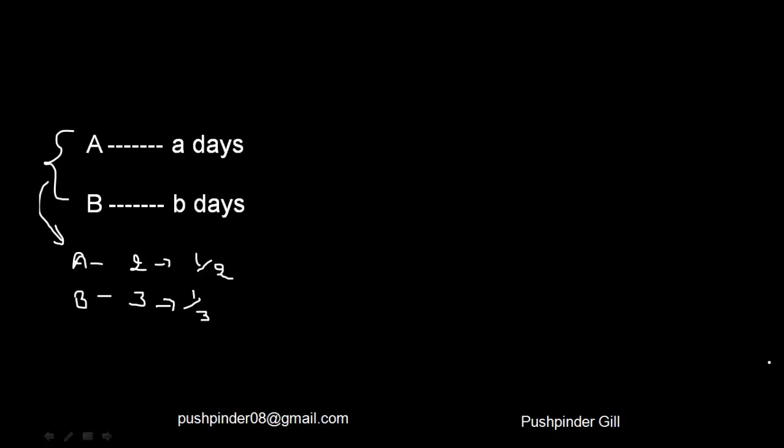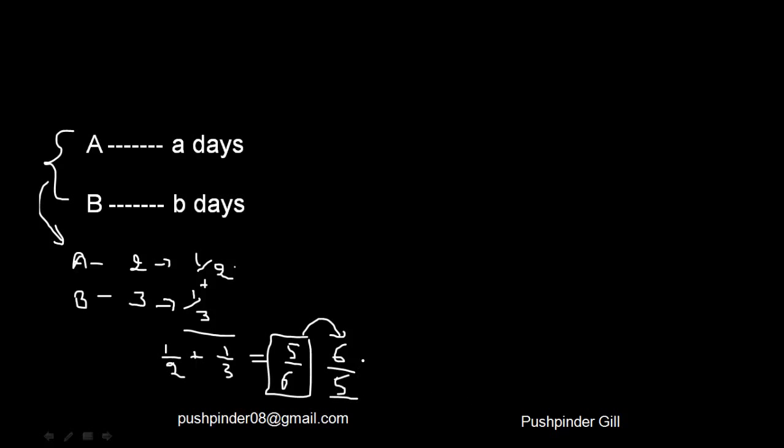Now A and B are working together. That means together they are finishing half plus 1/3, so they are finishing this much of work every day. And if we calculate it, it comes out to be 5/6. So they are finishing 5/6 of the work every day. Now this is the amount of work that is finished every day, so the number of days that they're going to take to finish the work is nothing but 6/5. So these are the number of days that they're going to take to finish the job.